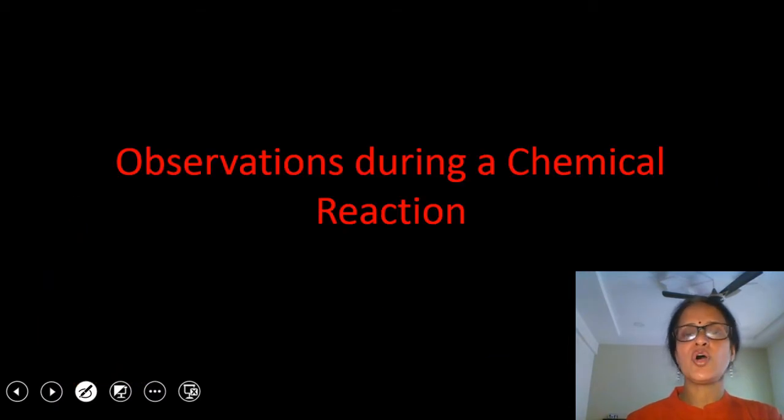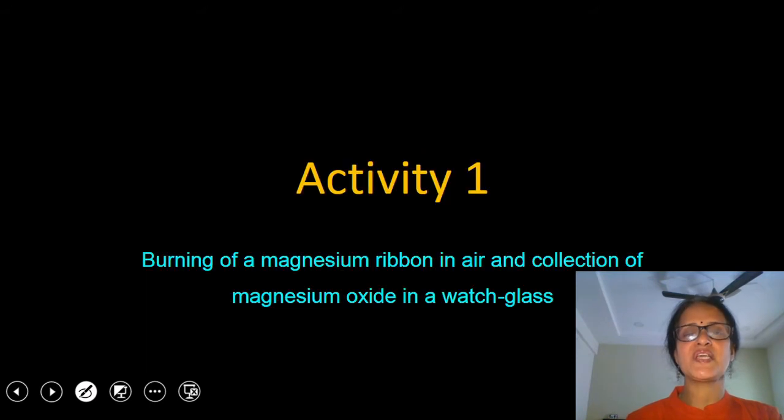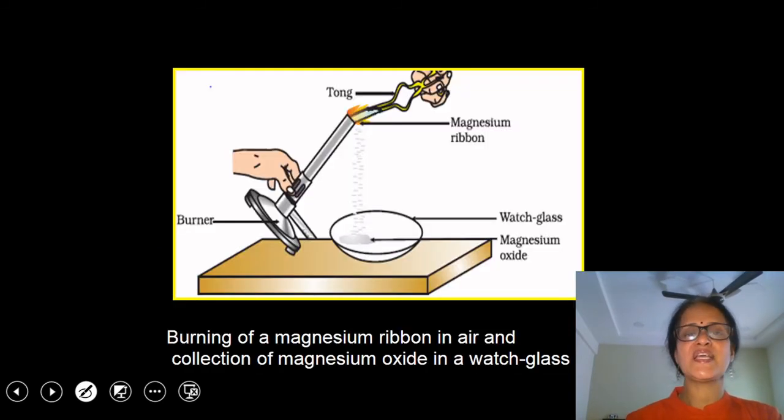Now we will learn observations during a chemical reaction with the help of three activities. First activity involves burning of magnesium ribbon in air and the collection of magnesium oxide in a watch glass. So students, look at this diagram. We have taken a magnesium ribbon and this magnesium ribbon is allowed to burn. But remember one thing, that before burning, magnesium ribbon is cleaned using a sandpaper.